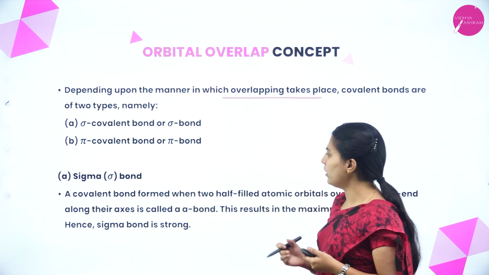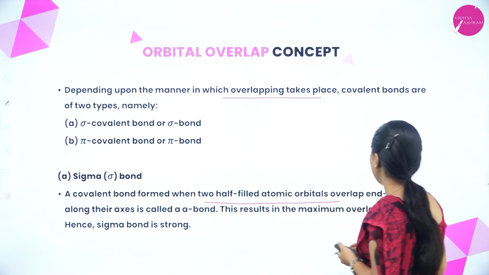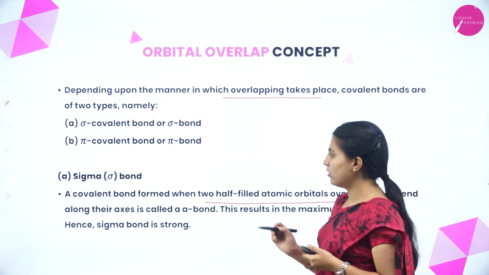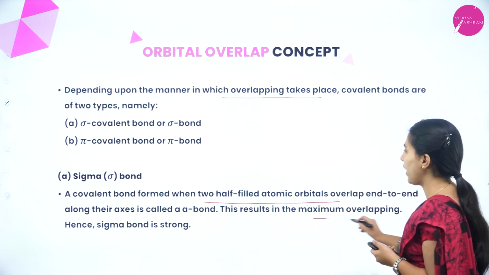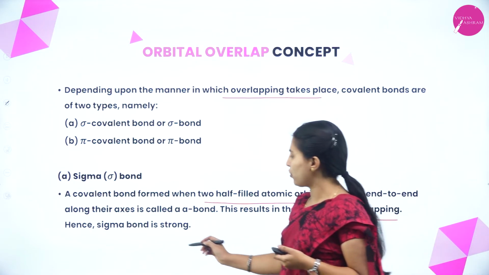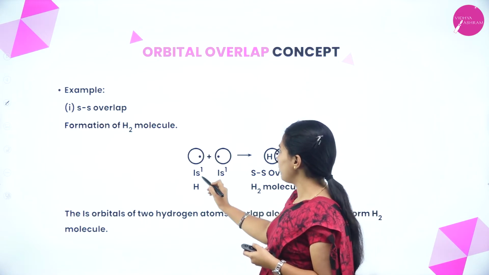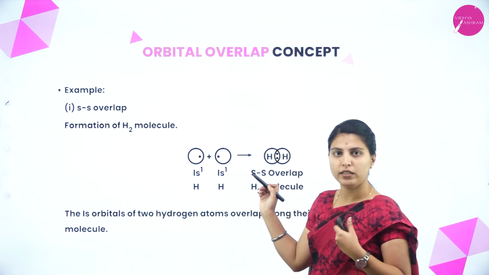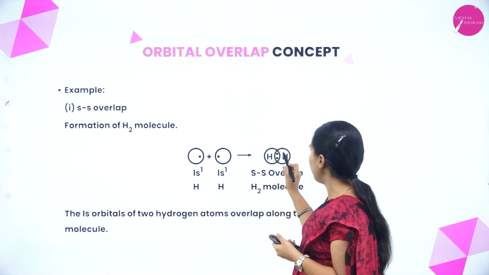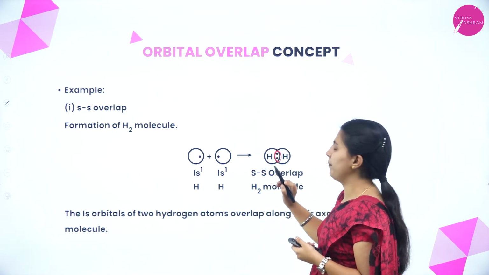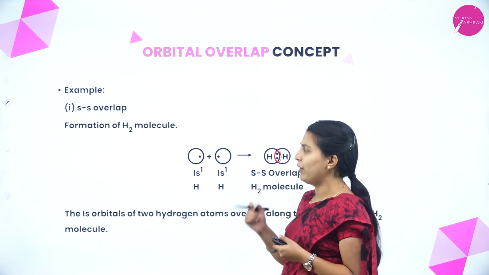A covalent bond formed when two half-filled atomic orbitals overlap end to end along their axis is called a sigma bond. This results in the maximum overlapping, hence it is strong. How? We'll see now. See here, hydrogen means 1s1, another hydrogen means 1s1, the electronic configuration will be present, and the bond will be formed by end to end overlap, having the maximum overlap. That's why this sigma bond is very much strong.